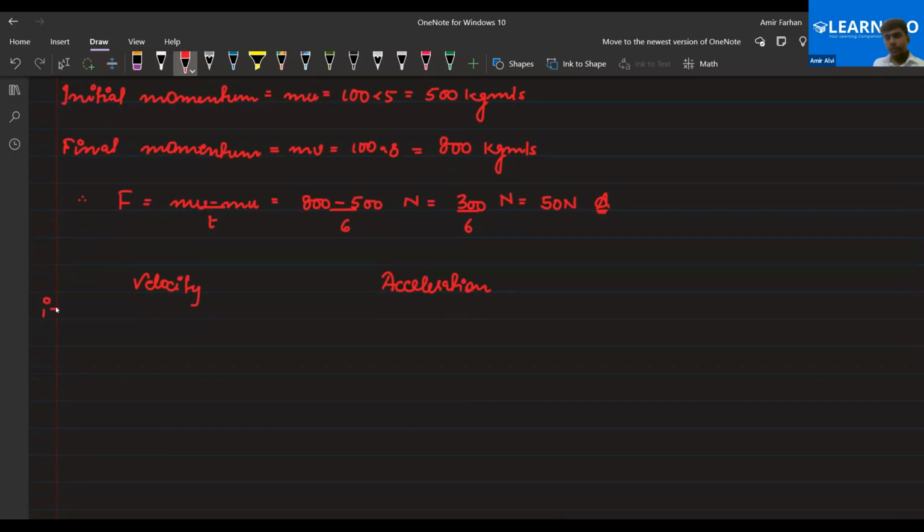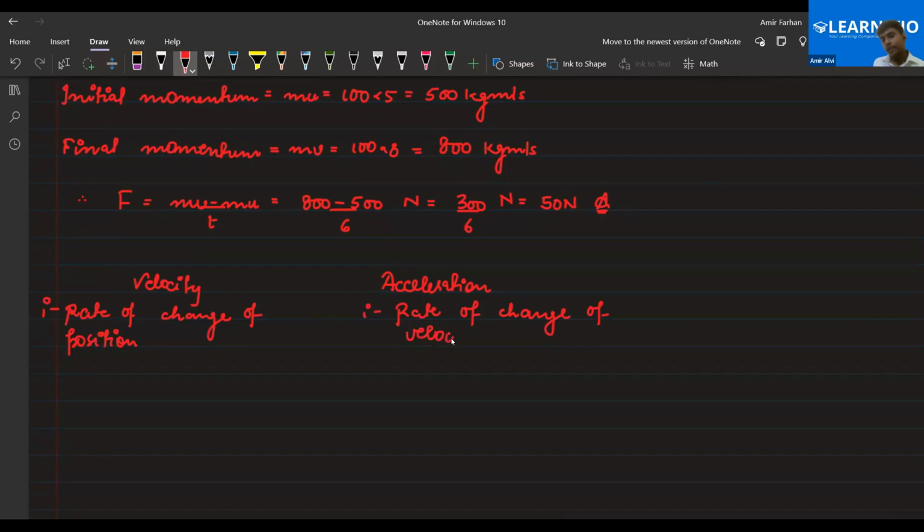So, the difference between velocity and acceleration: velocity is the rate of change of position. It means that whatever the rate of change of position with respect to time is, that is called velocity. Rate of change of velocity is called acceleration, right, everyone?